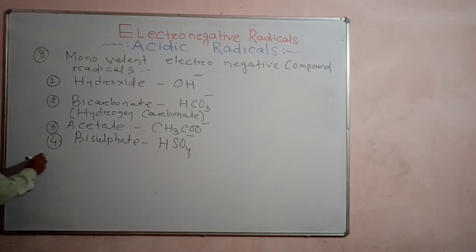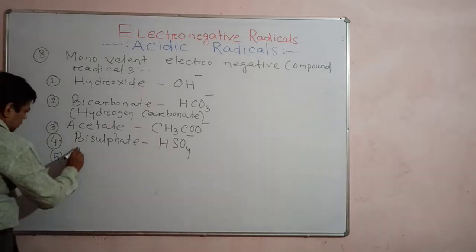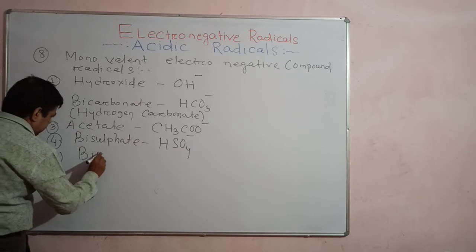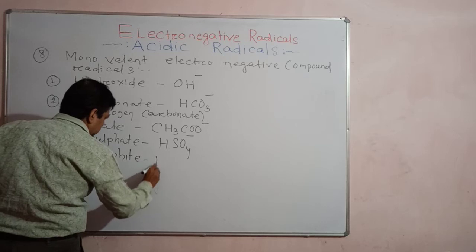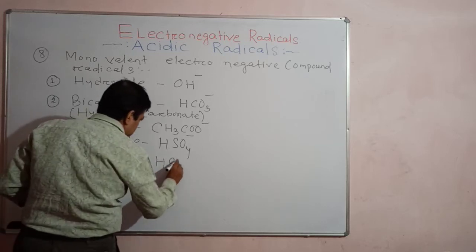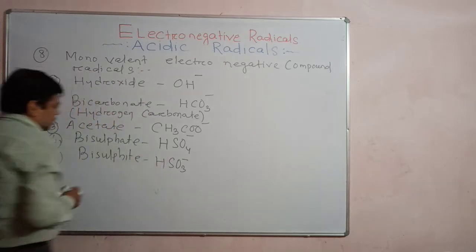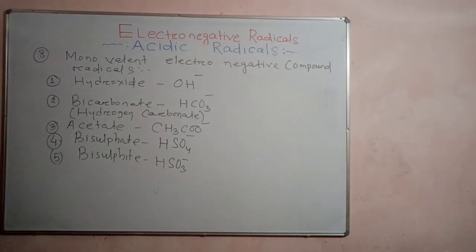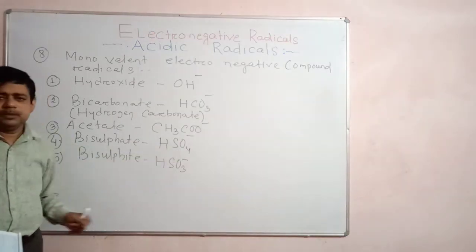Then another one, bisulfite, HSO3 minus. So the difference between bisulfate and bisulfite is that bisulfate has one more oxygen atom.